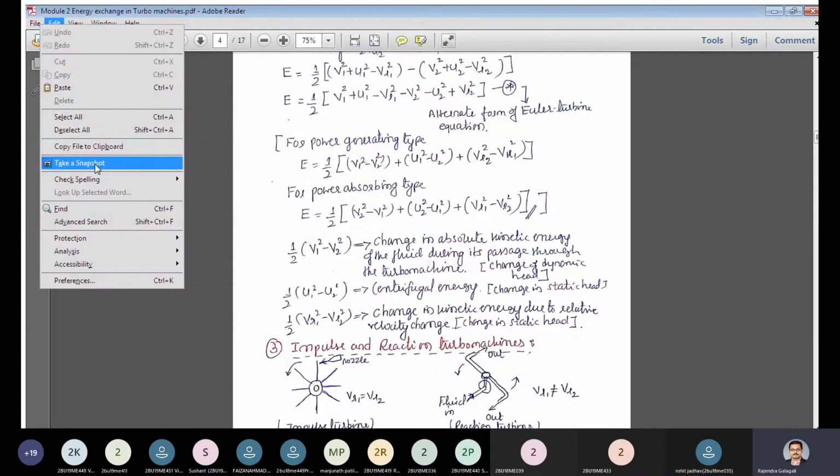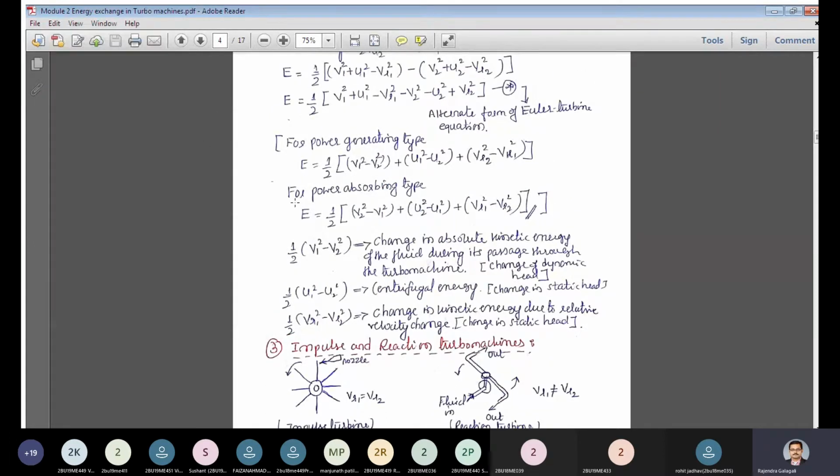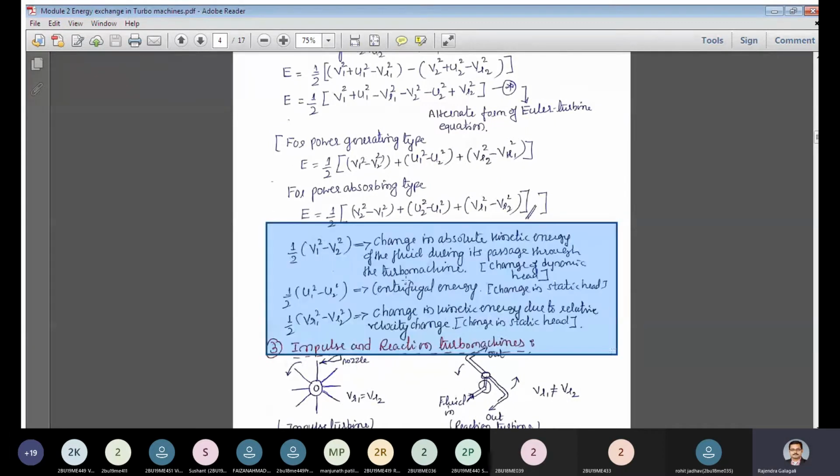You can take this, for example, this one. The first term is a dynamic head. The second two terms, half u1 square minus u2 square and half vr1 square minus vr2 square, are the static heads. One is related to the centrifugal energy available with the rotor, the rotational speed of the rotor.